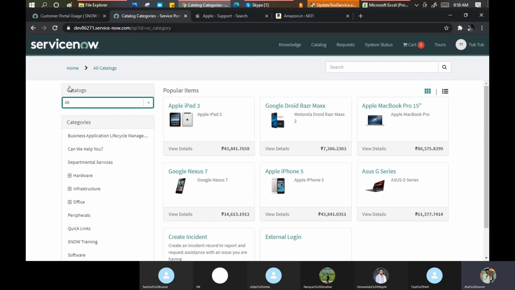If you go to a restaurant, nowadays in slightly high-level restaurants, which serve drinks as well, hard drinks as well, as soon as you sit at the table, they bring water for you, plus they bring two or three different menu cards. One is for the starter, one is for the main course, and one is for the drinks. These are called catalogs. Like this, we have three catalogs available.